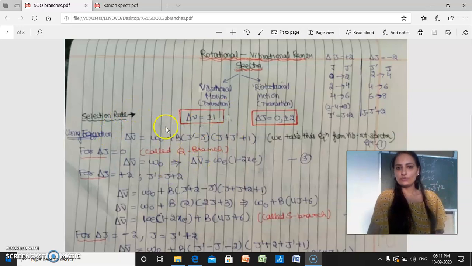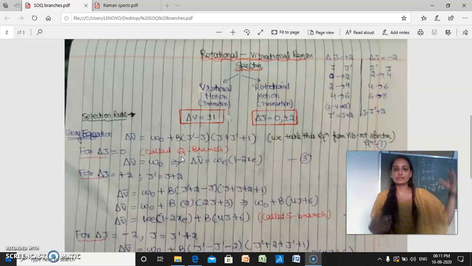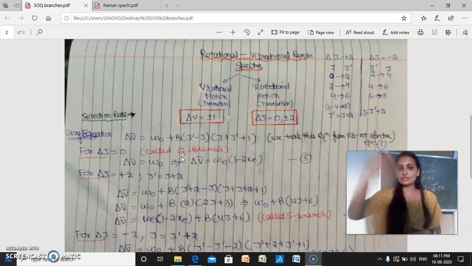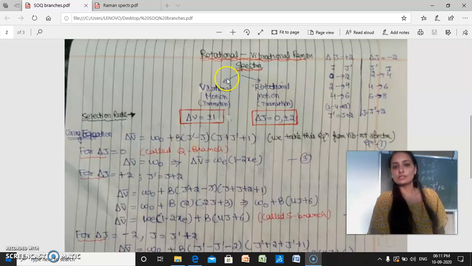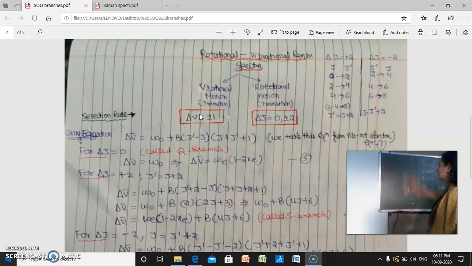When we talk about vibrational motion, that means vibrational transitions in the molecule when it absorbs the energy which falls on it. Those transitions are possible in which the selection rule is delta V equal to plus minus 1.